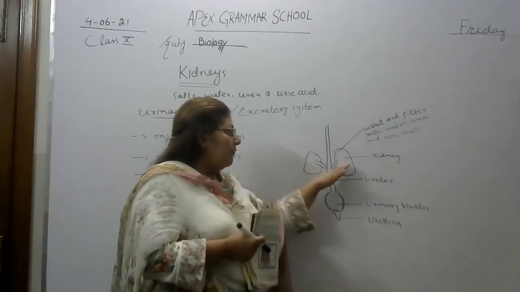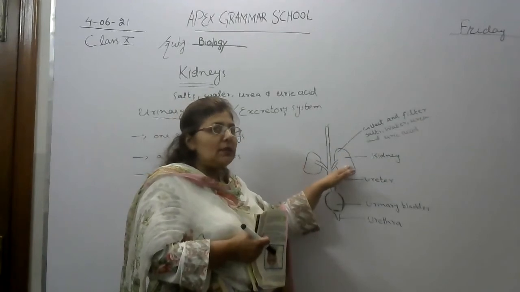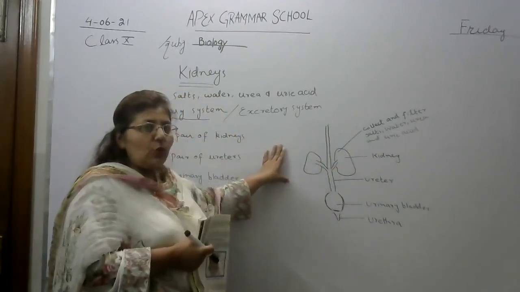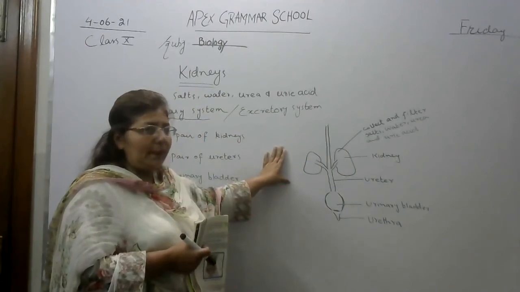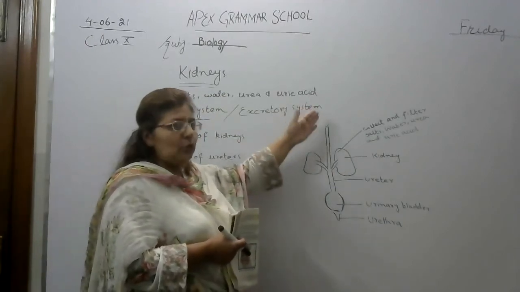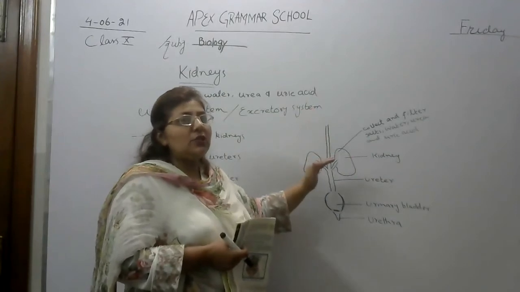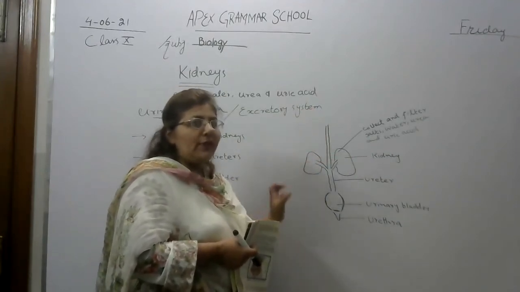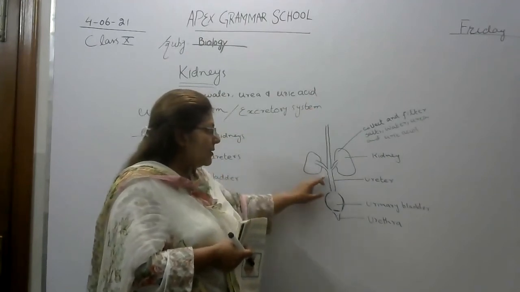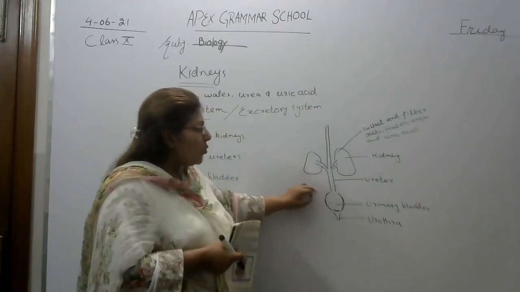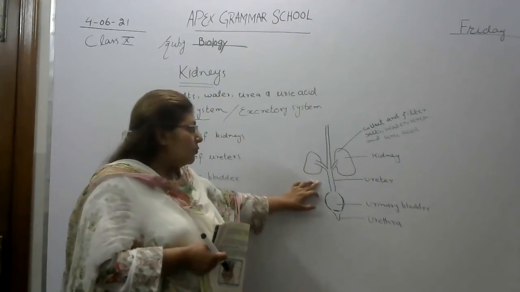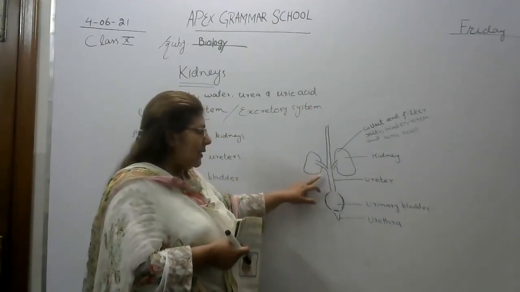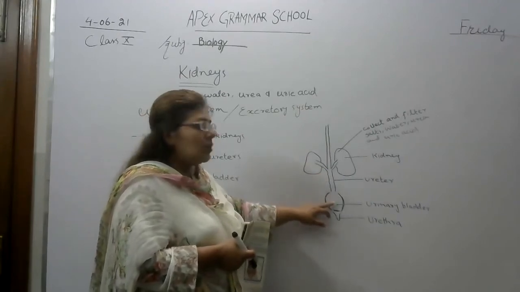Then they filter these things inside the kidneys, and the part which is good and healthy for the body goes back to the blood, and the part which consists of metabolic waste is collected and sent to a tube called the ureter. The ureter takes this metabolic waste from the kidneys up to the urinary bladder.